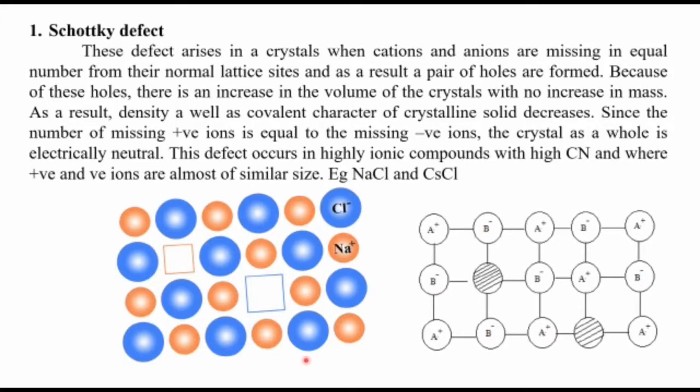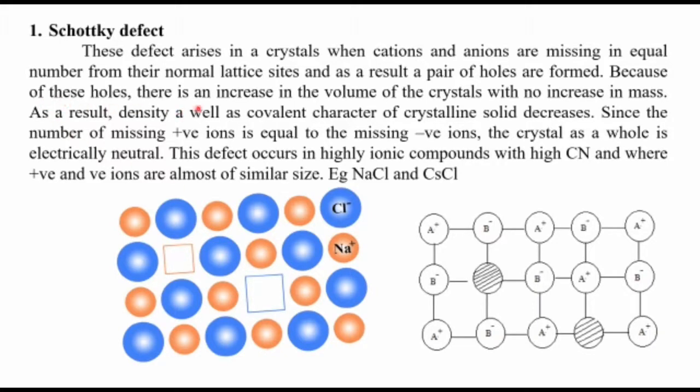In that crystal, one Na+ and one Cl- is missing from the lattice. You can see here, this is the space for Na+, so one Na+ is lost from here, and here one Cl- is also lost. So one Na+ and one Cl- are lost from the crystal lattice and a pair of holes is formed. This type of defect is known as Schottky defect.